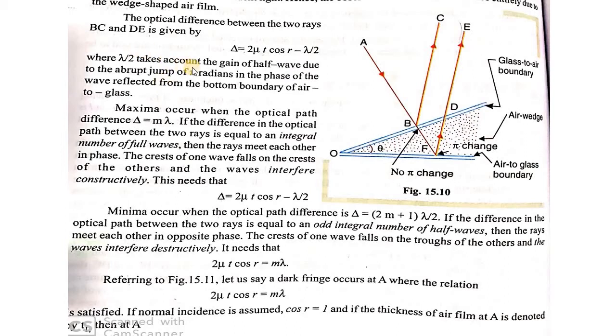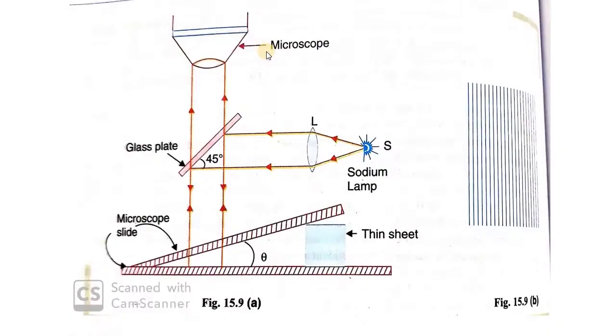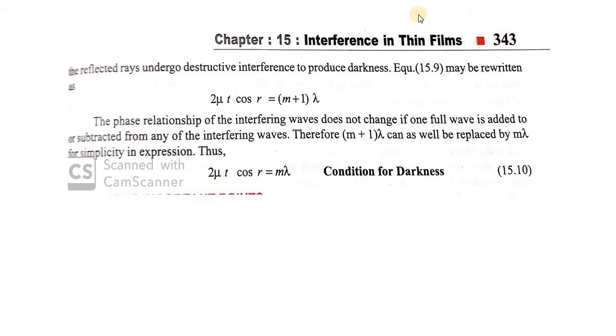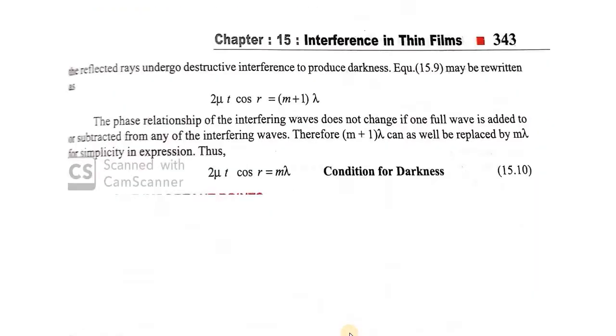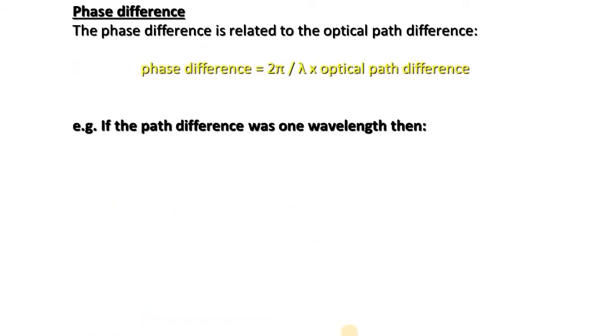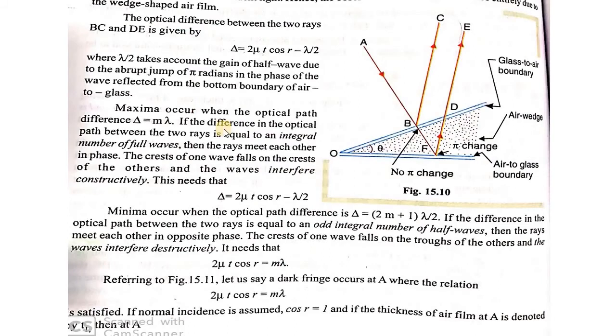The lambda by 2 takes account of the half wave due to the abrupt phase shift of pi radian. That is 2 mu t cos r minus lambda by 2, and we have taken it to be the path difference between the rays.